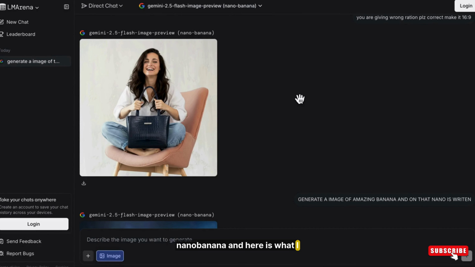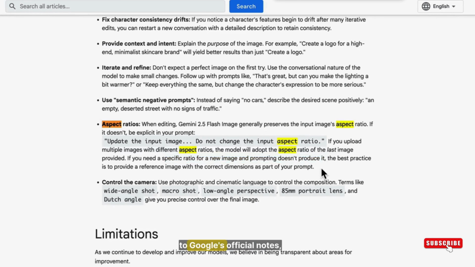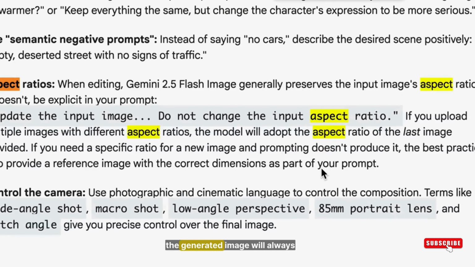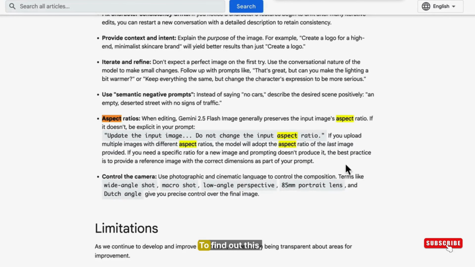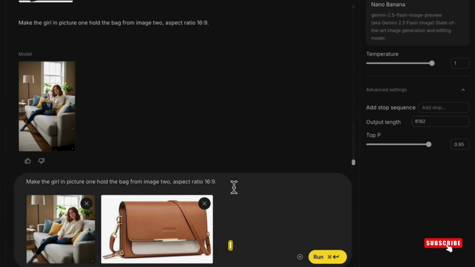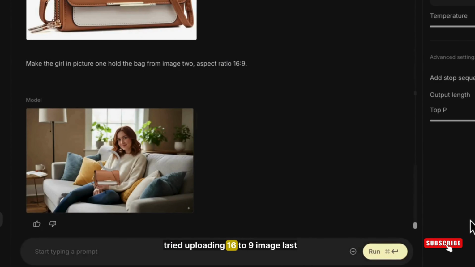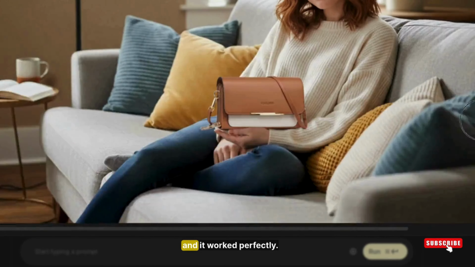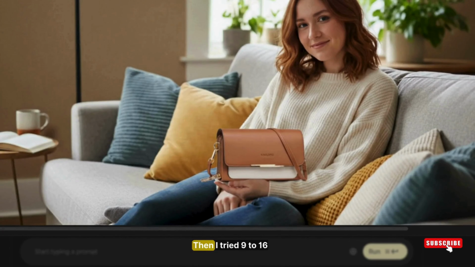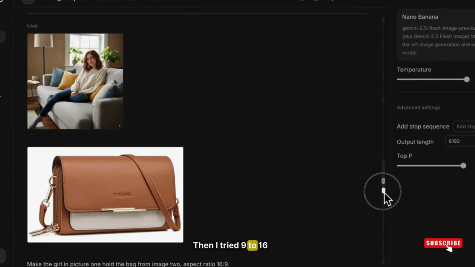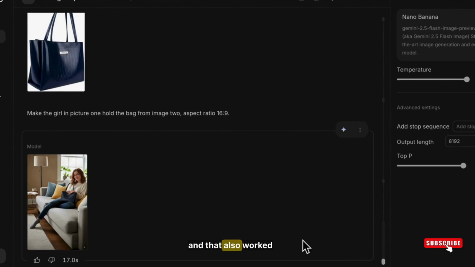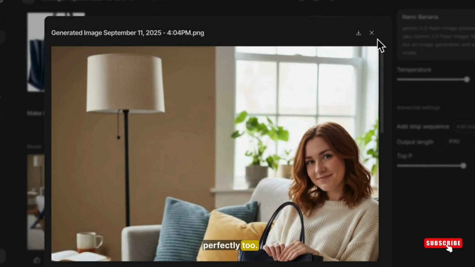And here is what I found. According to Google's official notes, the generated image will always follow the aspect ratio of the last uploaded image. To test this, I tried uploading a 16:9 image last, and it worked perfectly. Then I tried 9:16, and that also worked perfectly.